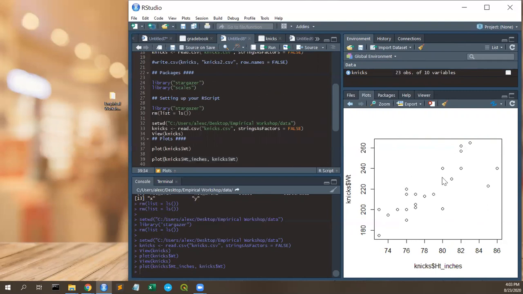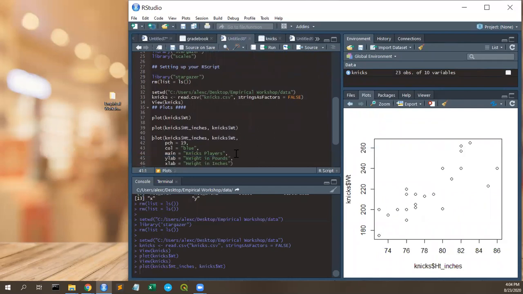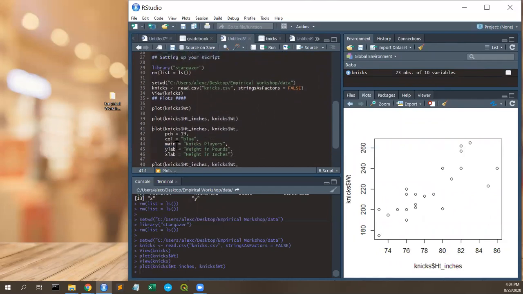But we can add a bunch of nice effects here. We don't have to just stick with this basic thing. If you were to show this to somebody, they might not understand what the heck is WT, what is HT inches. That doesn't make sense to me. So rather, maybe we want to add in a bunch of other stuff, right? So we want to add this PCH, which is going to be the plot type. So instead of a circle, we're going to have a filled-in dot. We're going to color them blue.